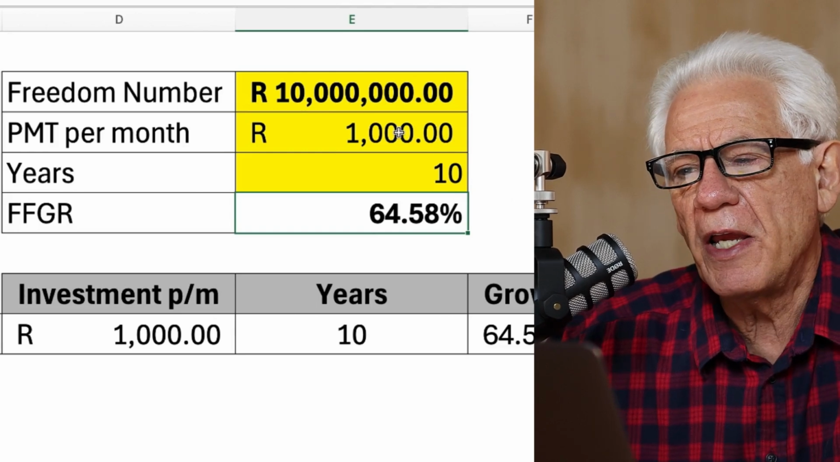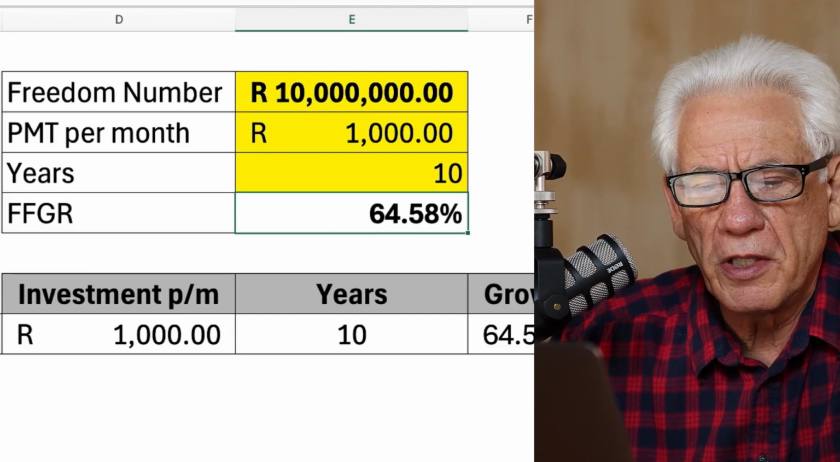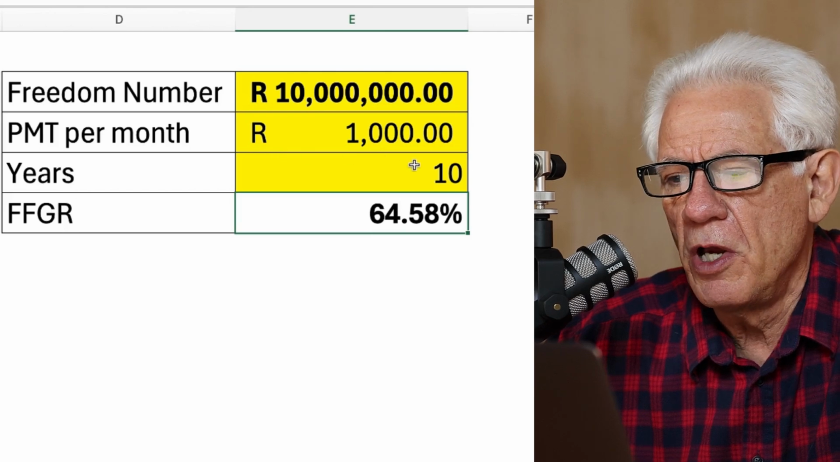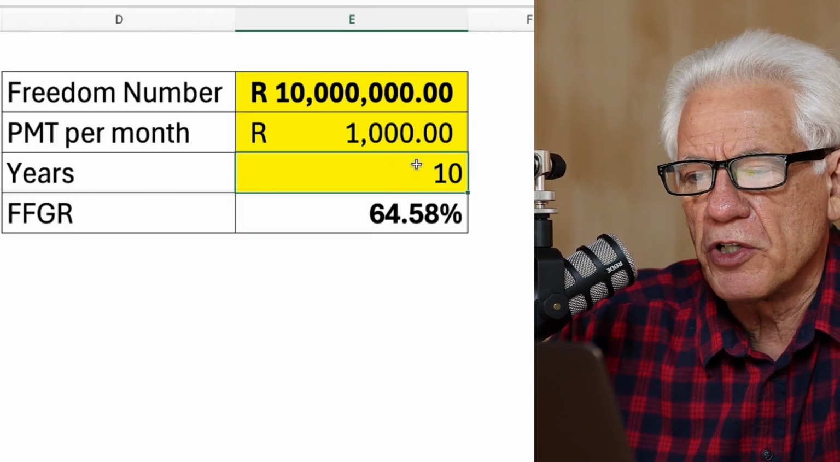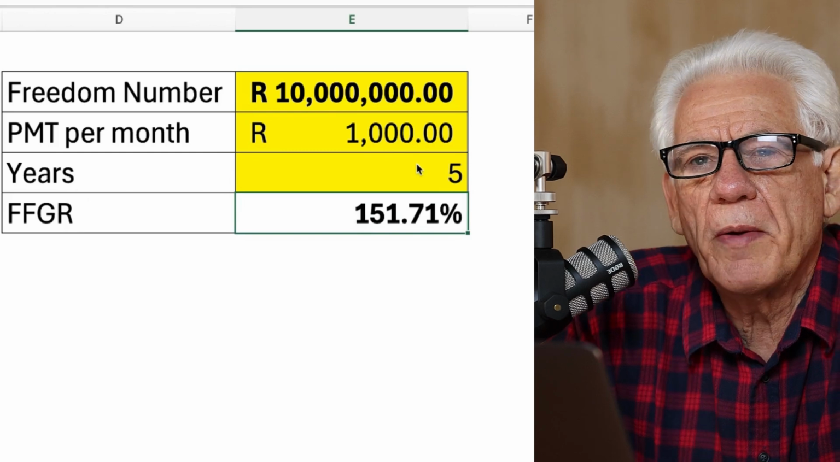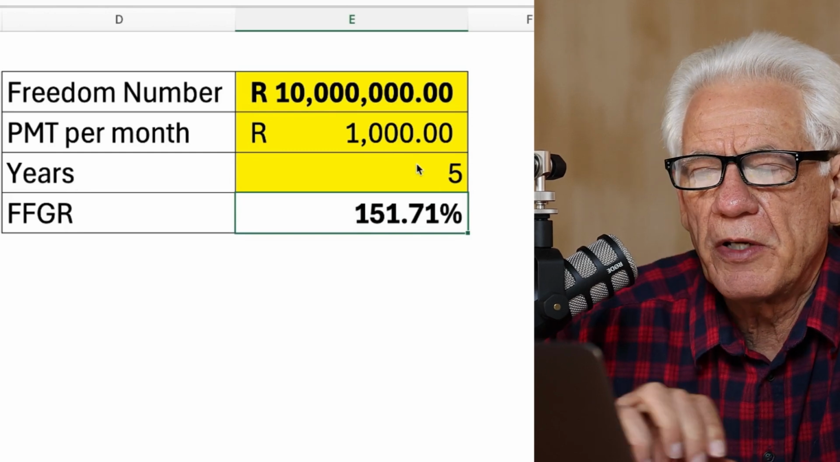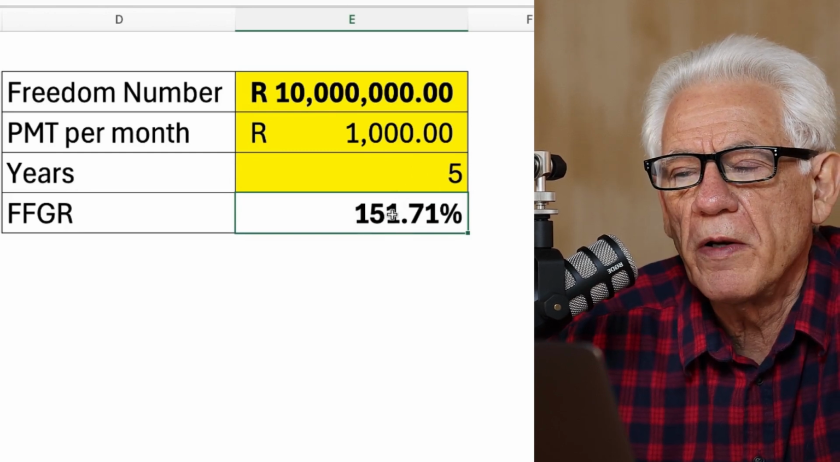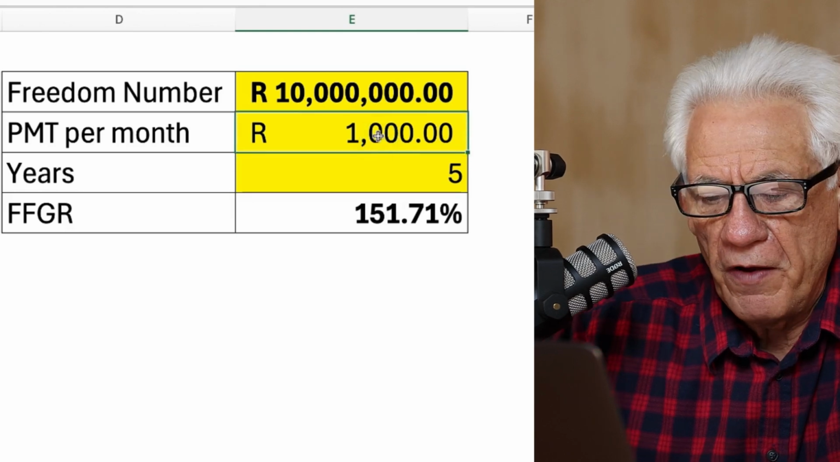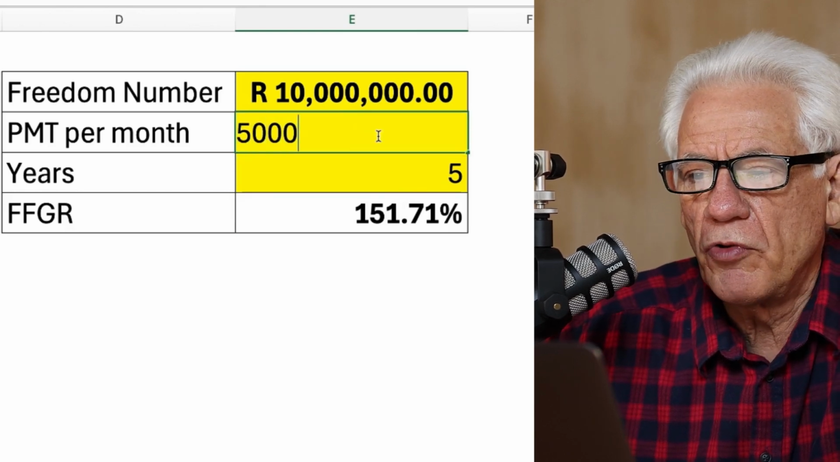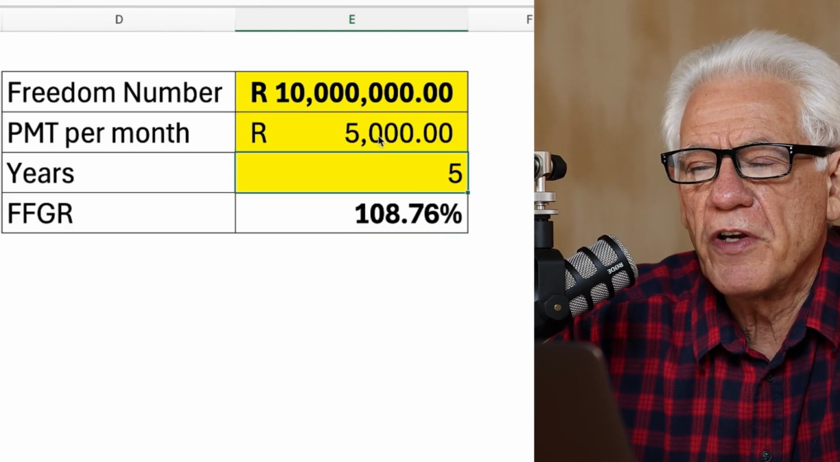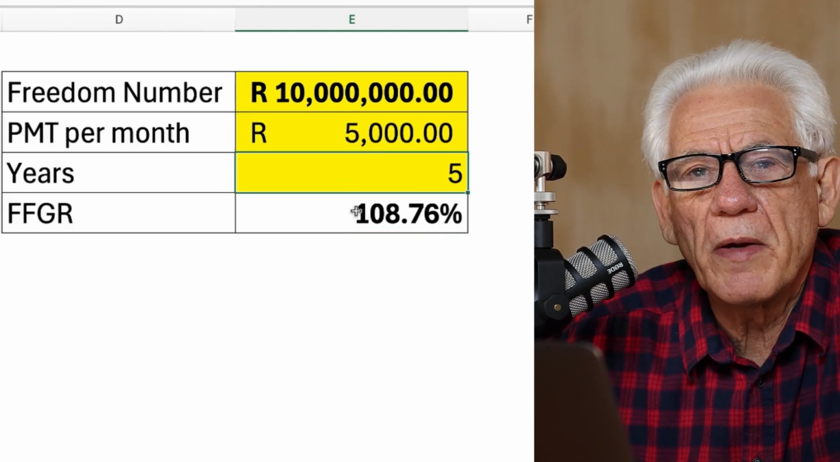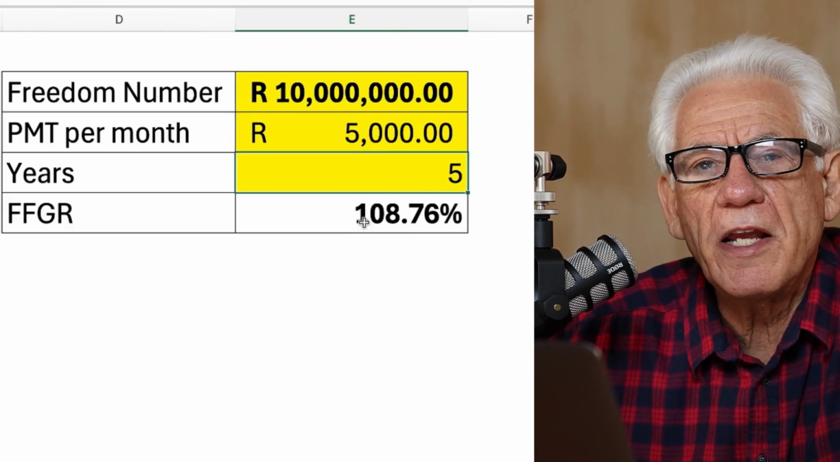But now I can start playing around. I want to close that so that I do not confuse you. What if I want to do this in 5 years? What must happen? Oh, my money must work harder for me. In other words, it must work at 151%. What if I've got 5,000 Rand per month and I want to retire in 5 years' time? My growth on my money must be 108%.